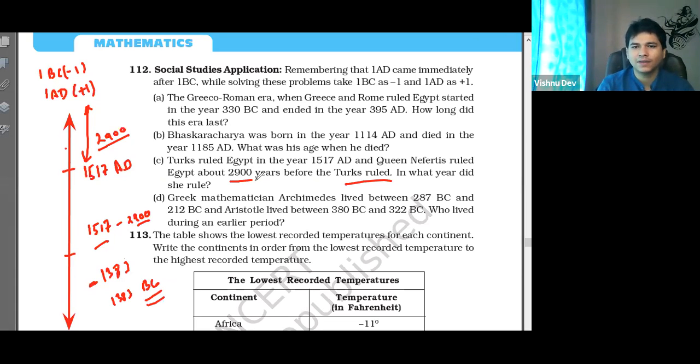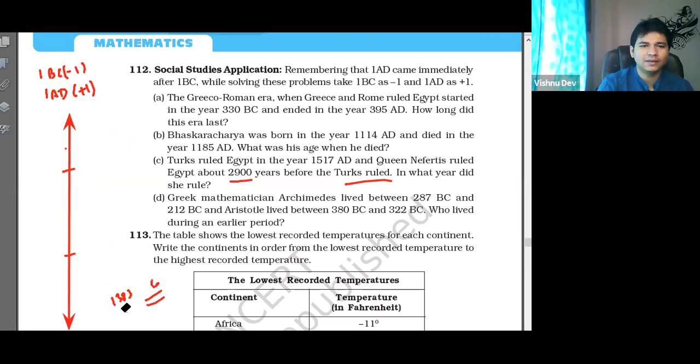Everyone got this? 1383 BC, because it is before. Sir, we can write minus 1383 BC. No, again, when you write minus 1383 BC, you are writing minus two times, because BC itself means negative. Got it? It is better to write 1383 BC.